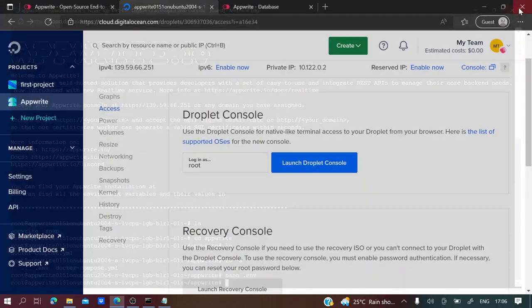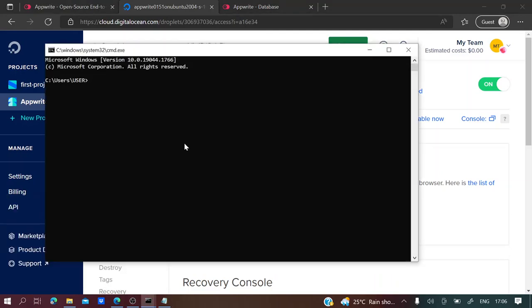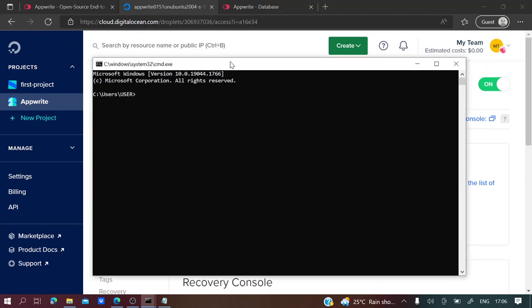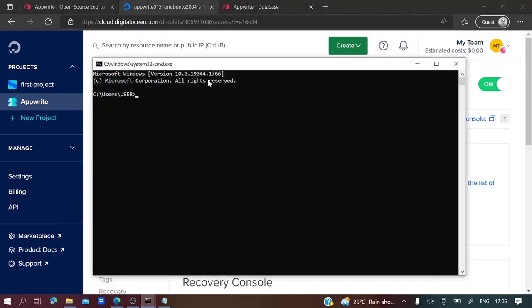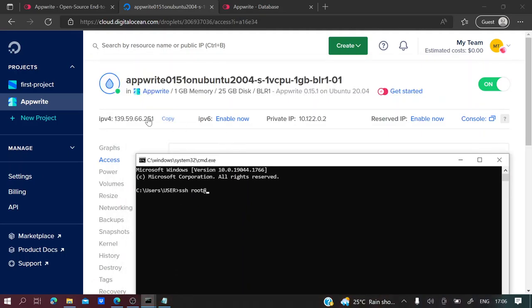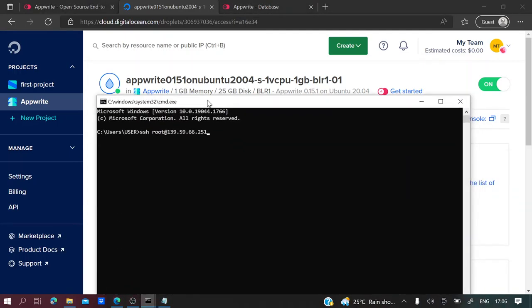And if you want to access it from your Windows command prompt, you can do something like this. Open your command prompt, and because the browser console is a bit laggy, you can access the terminal with your command prompt itself. You can type ssh, log in as the root user, root at, and then the IP of your droplet. So you can copy this and paste.